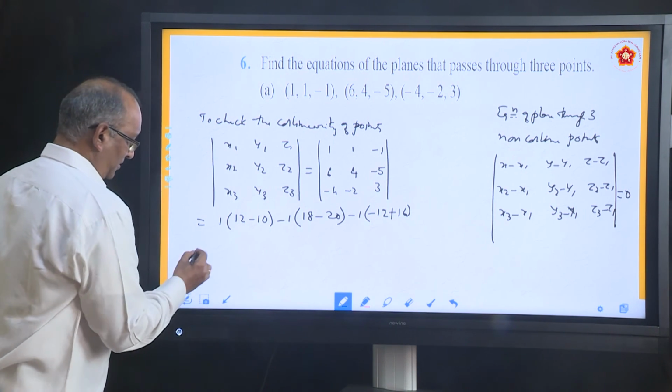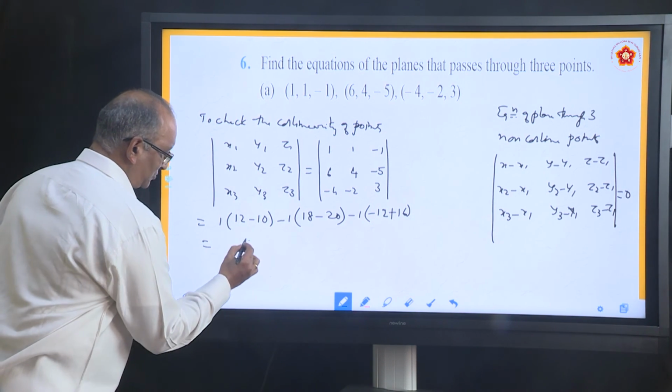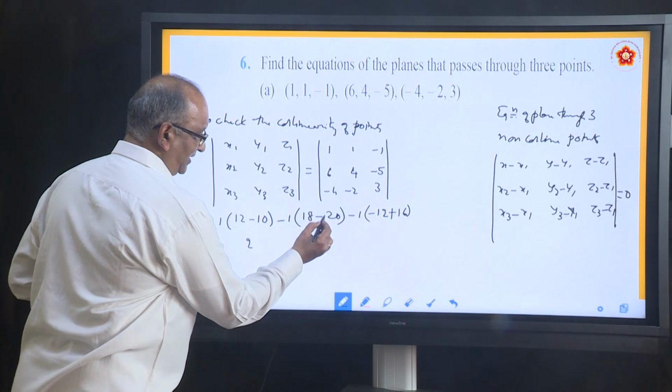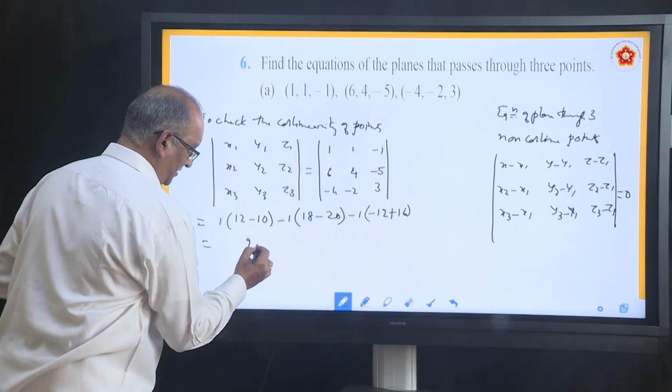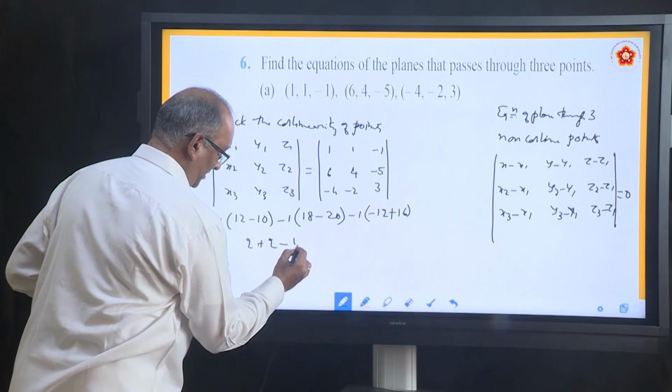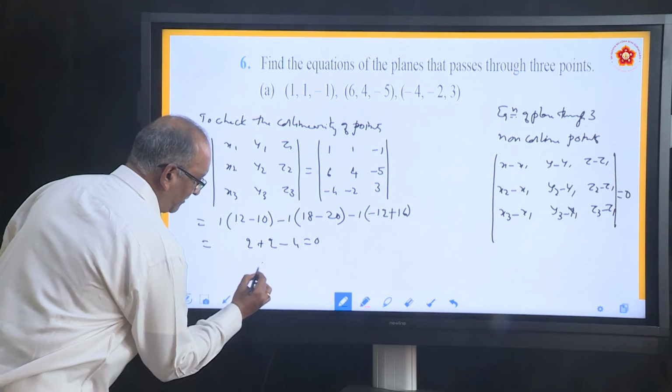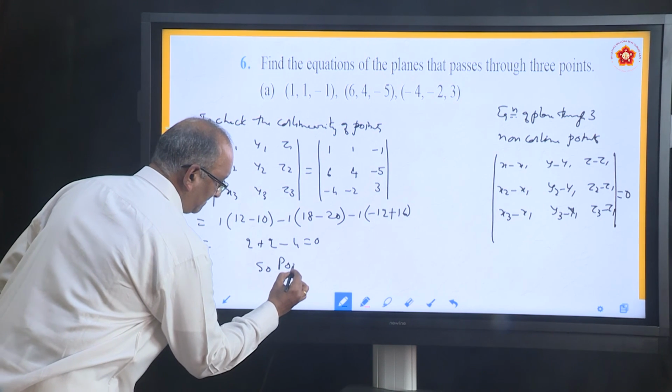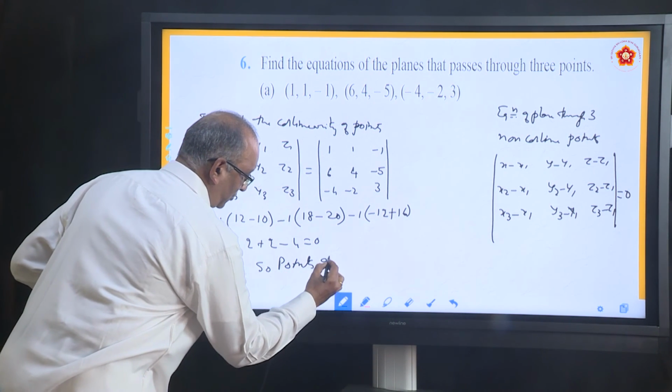Simplify it. 12 minus 10 is 2, 18 minus 20 is minus 2, minus 2 into minus 1 is plus 2, and here minus 4, equal to 0. So, points are collinear.